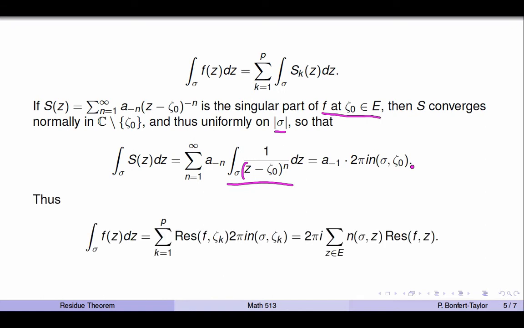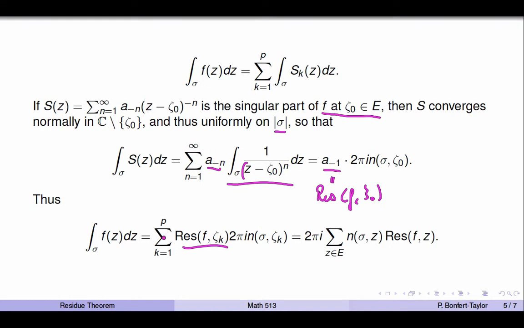So therefore, putting this all together, remember f was the sum of the integrals over the singular parts, but an integral of a singular part gives you the coefficient a minus 1, which comes from the sum, times 2 pi I times the winding number, and a minus 1 is exactly the residue. So this a minus 1 here, that's the residue of f at the point zeta 0.